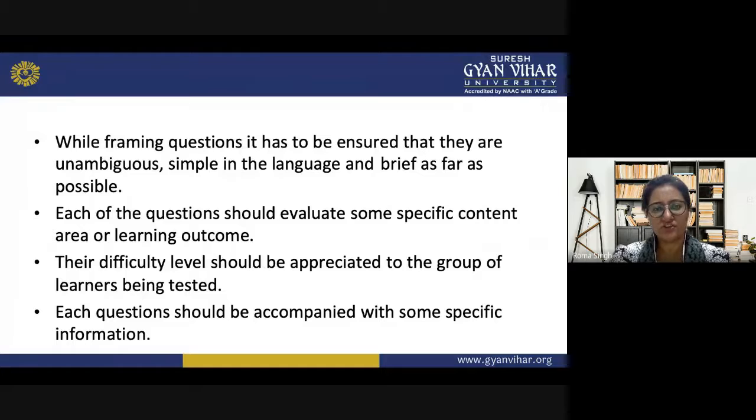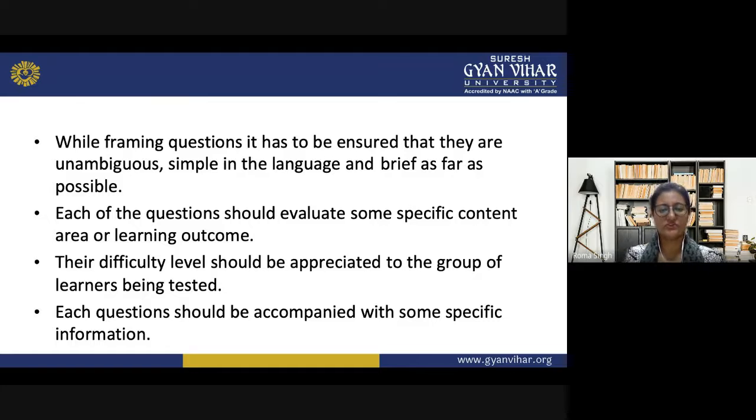While framing questions, it has to be ensured that they are unambiguous, they should be simple in language, and brief as far as possible. So we have discussed this, that you should not include many questions in only one question. Why, what, how. So it's better that you ask short questions, but very simple in language. Each of the questions should evaluate some specific content area or learning outcome.